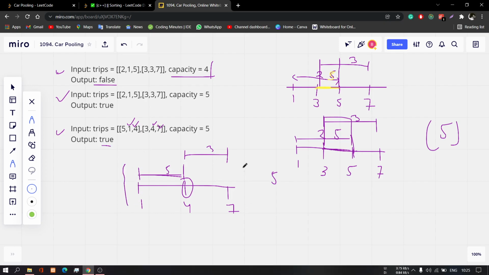You have to observe this, it is not provided in the question. So this is the whole explanation of how we have to approach it.